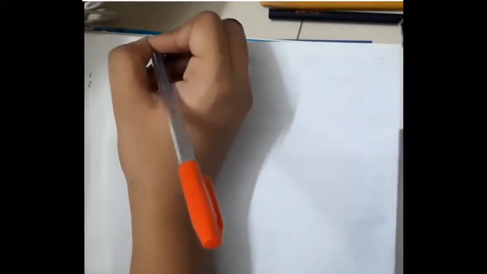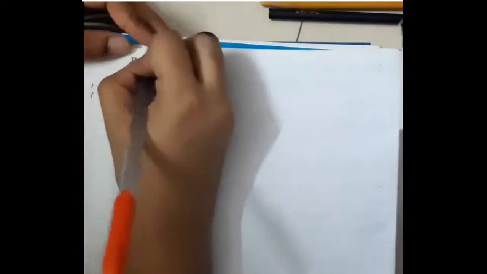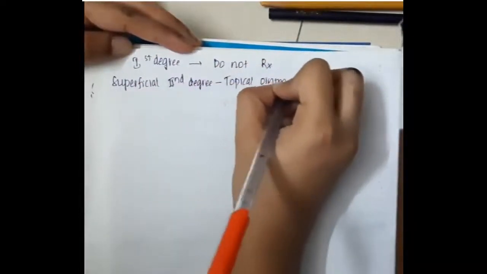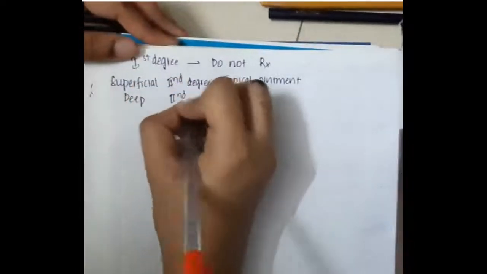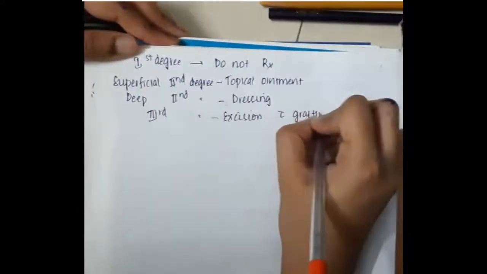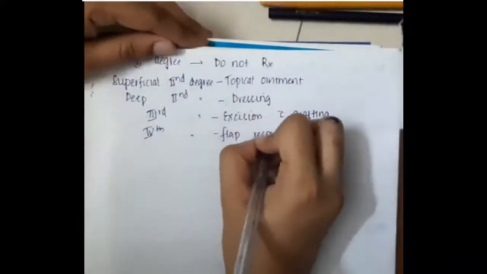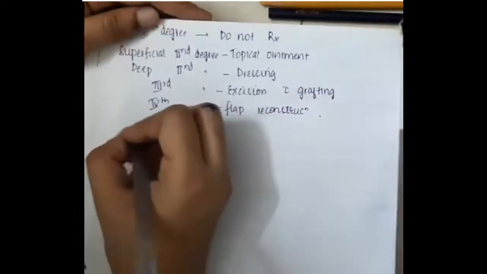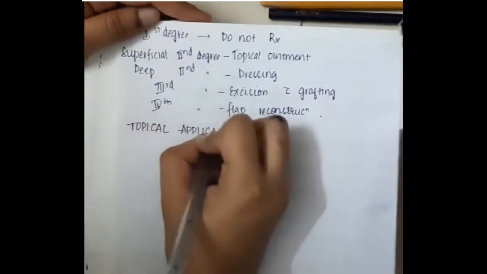If there are first degree burns on the body, then there is no need to treat them. Superficial second degree burns can be treated with topical ointment, and for deep second degree burns we can use dressings. For third degree burns we have to excise the skin and do grafting, and for fourth degree burns flap reconstruction should be done. Then topical applications.